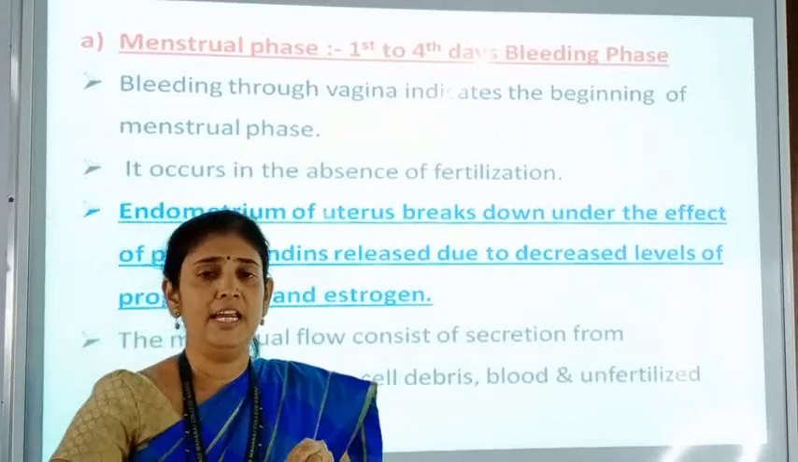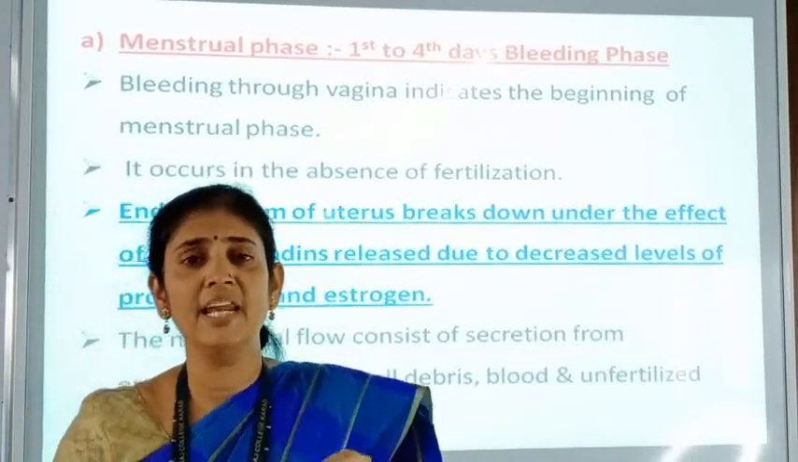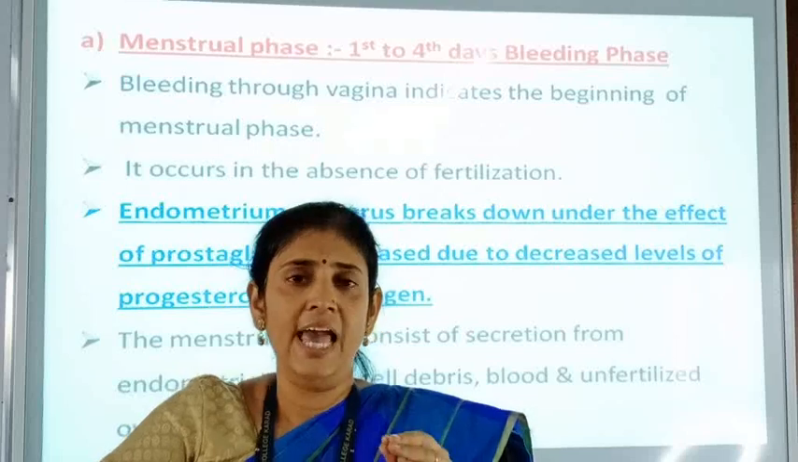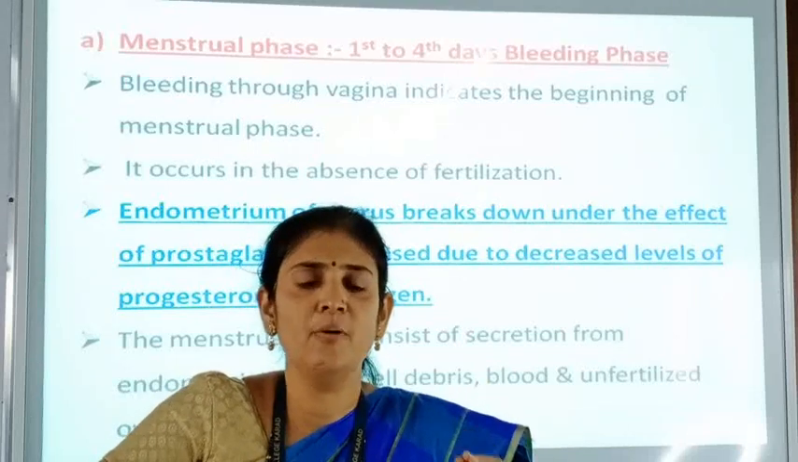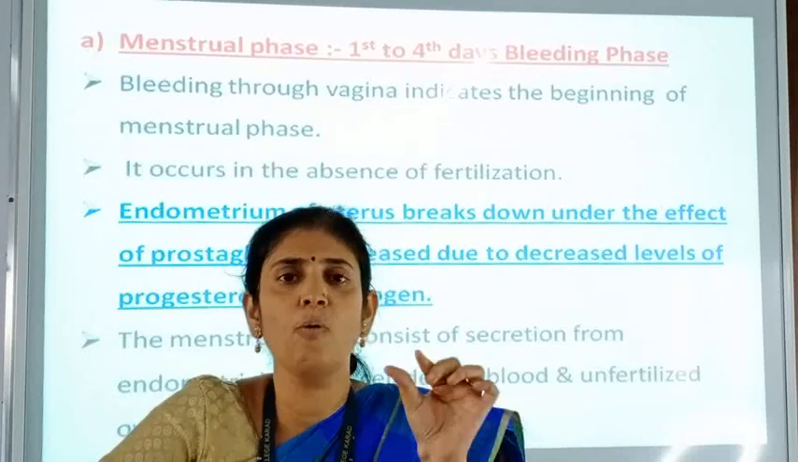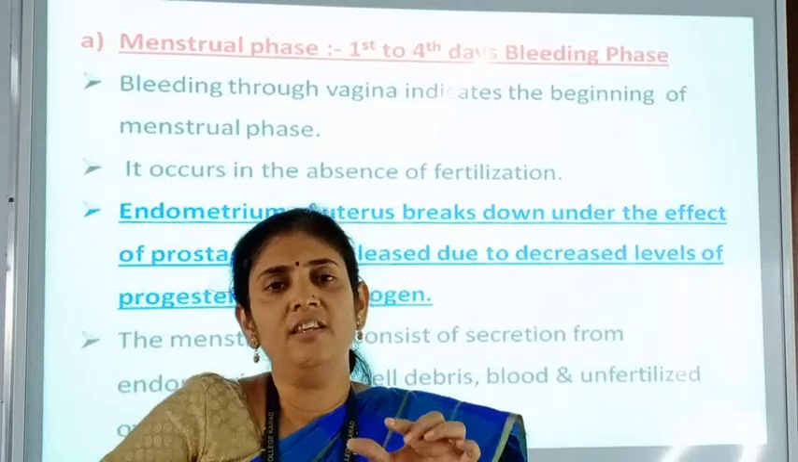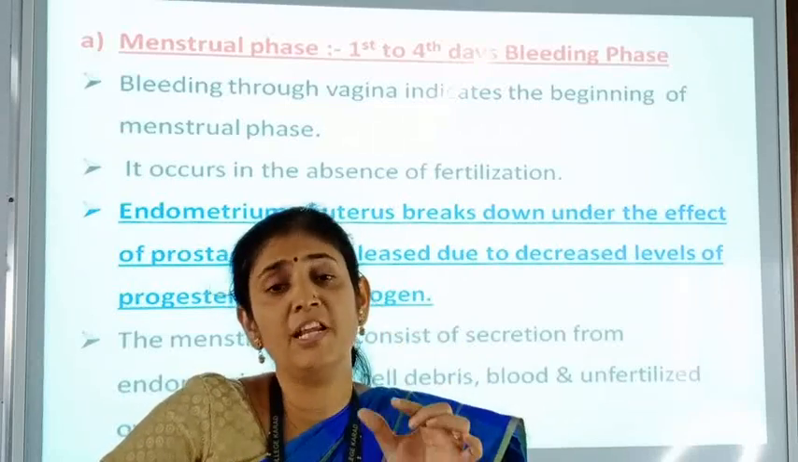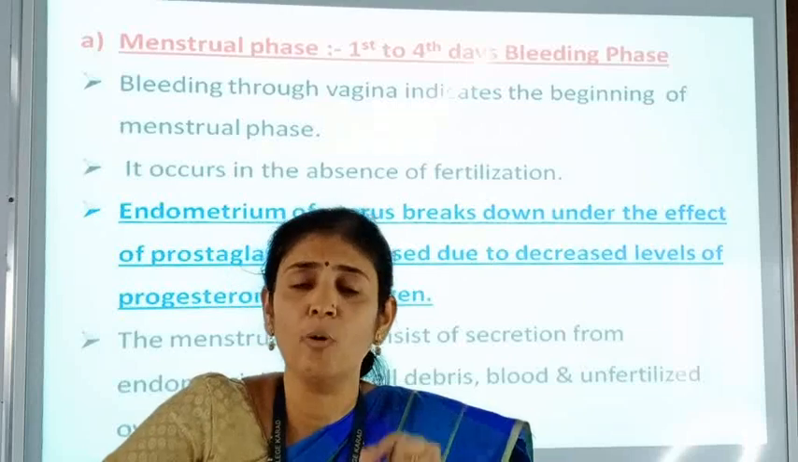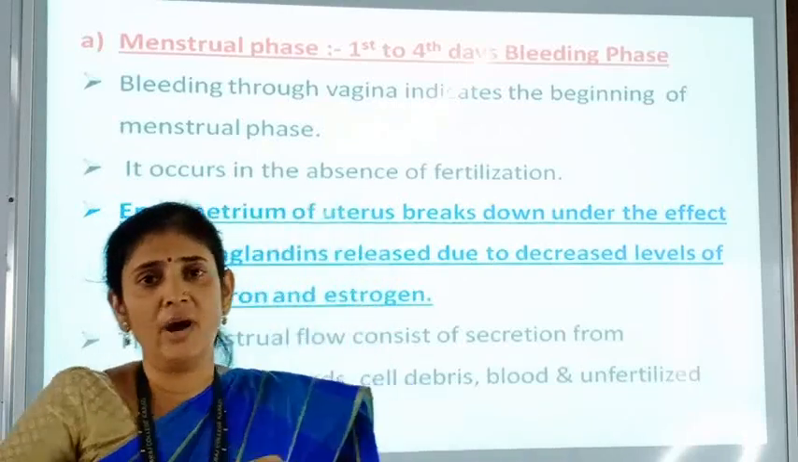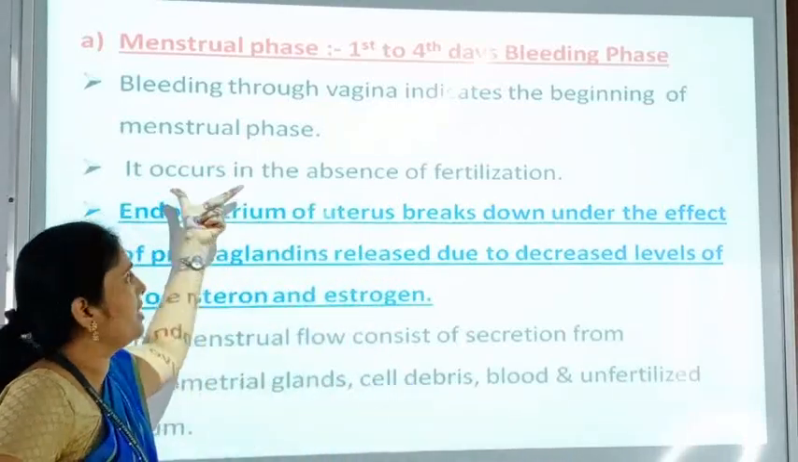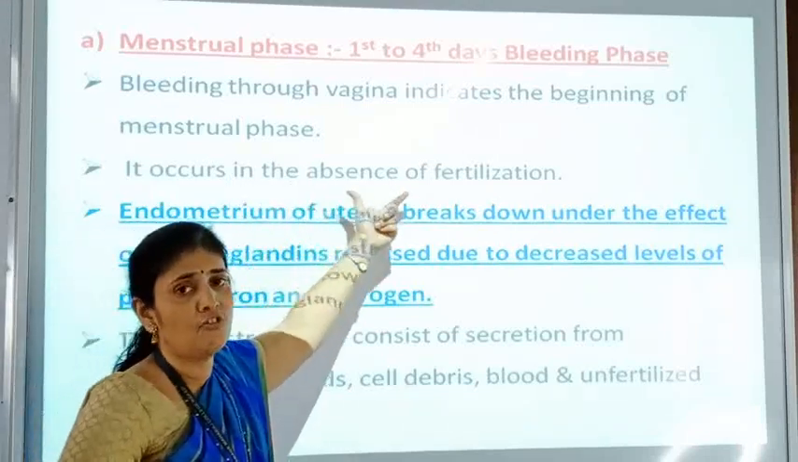Here during this menstrual phase there is bleeding from the vagina. As we have studied the internal genitalia of the female reproductive system, it is an opening present in the internal female reproductive system. Through that vaginal opening bleeding starts. Why is the bleeding started here? Because it occurs in the absence of fertilization.